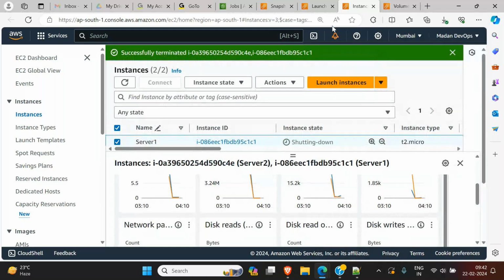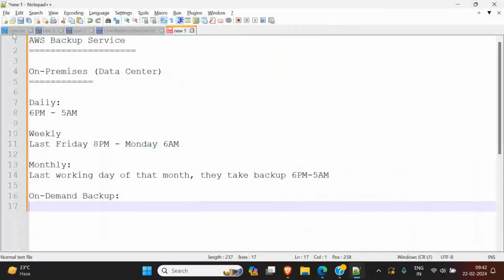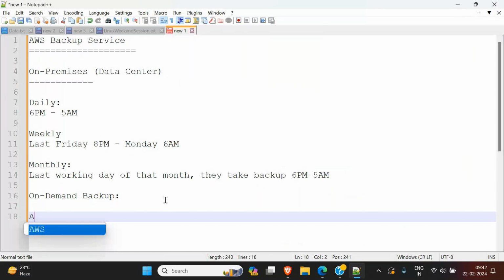Now they will come back to us after some time, say 6 months later.